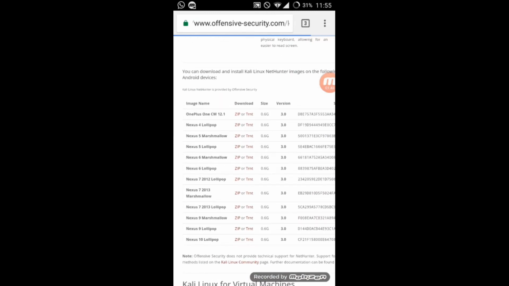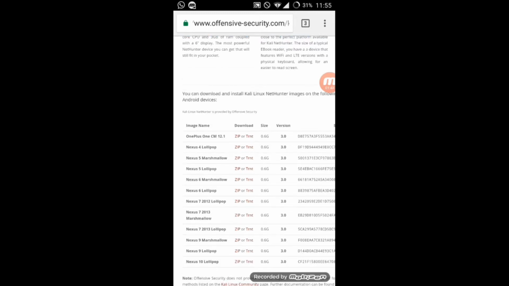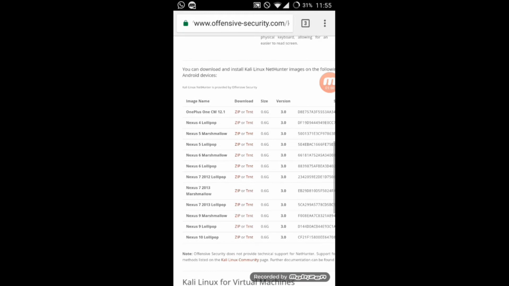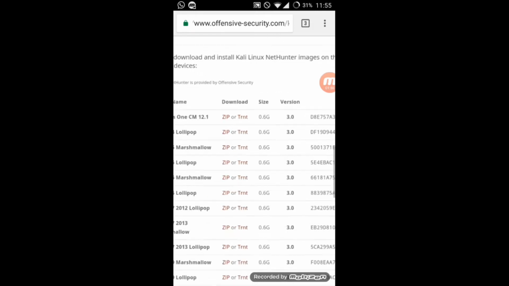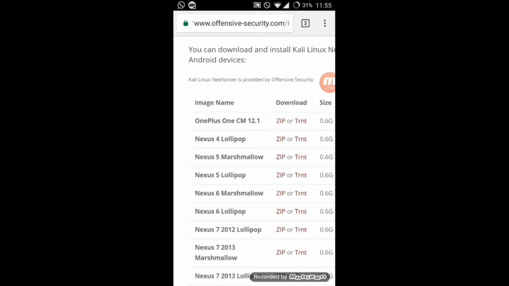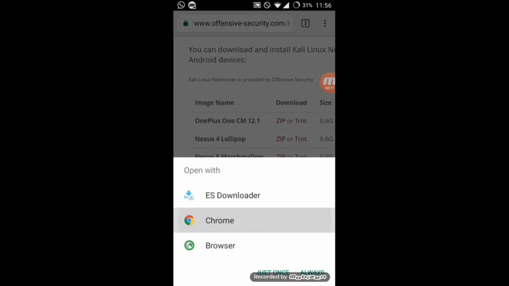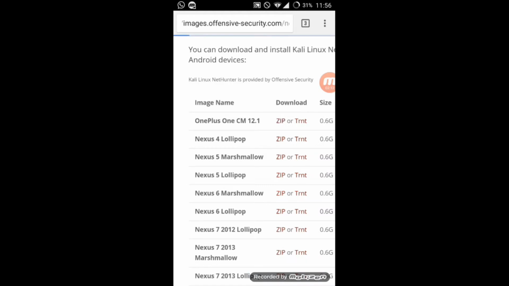So we have to download the 1+1 CM12 files, and we have to download the zip file, not torrent. So from here, tap on that. See the first one, 1+1 CM12.1 zip. Tap on zip. This. As I have downloaded it before only, so